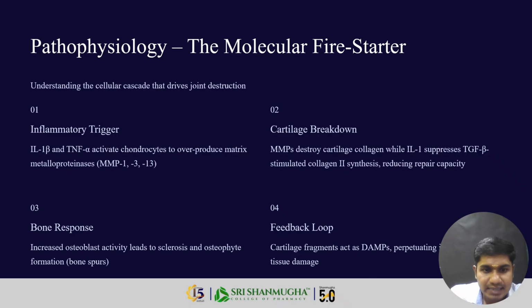Next, bone response. Increased osteoblast activity leads to sclerosis and osteophyte formation. These are the bone spurs. Next one is the feedback loop. Damaged cartilage remains in the joint, producing further tissue damage. These are the pathophysiology of osteoarthritis: inflammation trigger, cartilage breakdown, bone response and feedback loop.